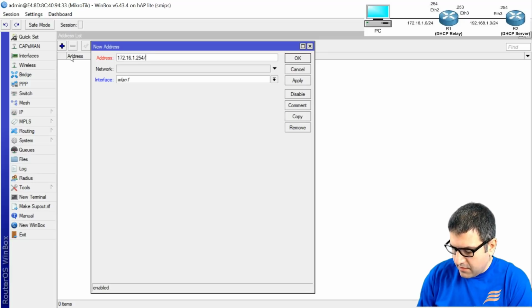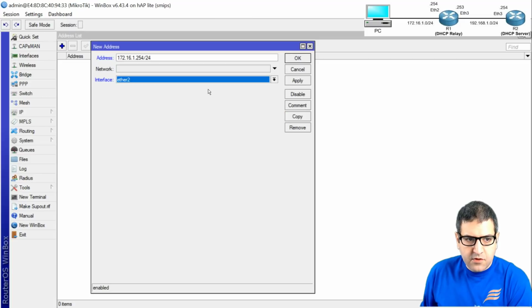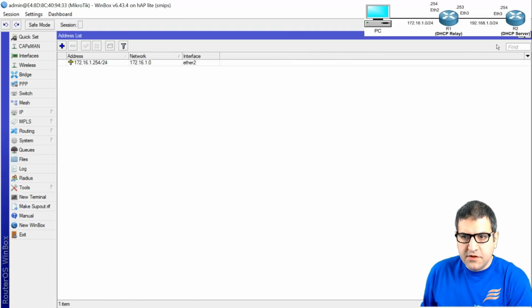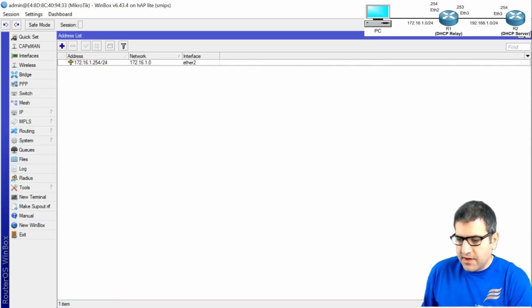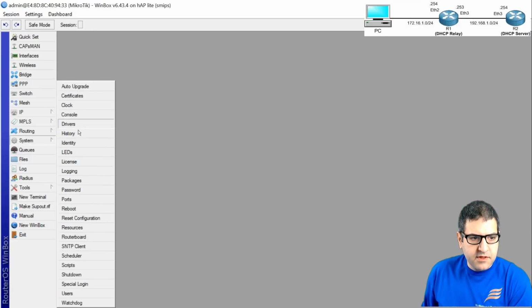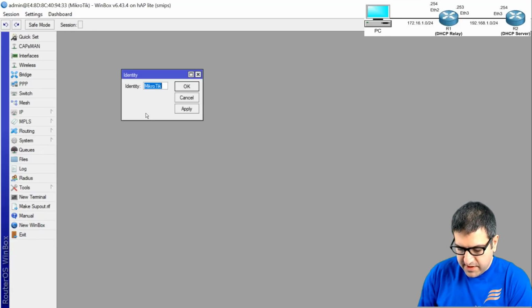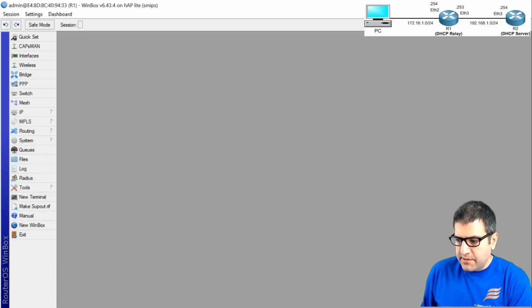172.16.1.254, and we put /24, and this is going to happen on Ethernet 2. So this is the first thing I need to do. Port number 1 is done. Actually, we still need to name it router 1, so let me give it a name. I go to System, Identity, and then we make it router 1 here. Okay, that point is done.